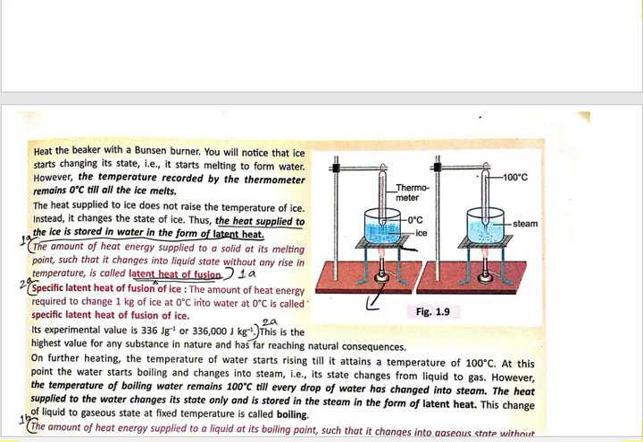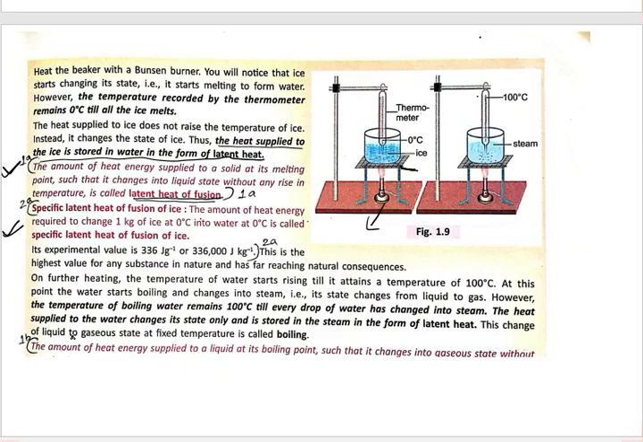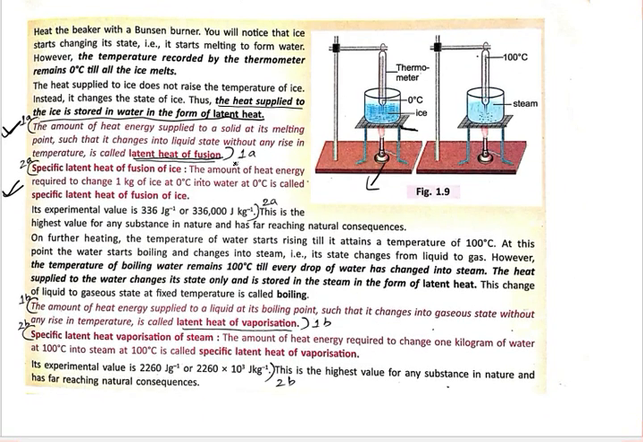Okay, it is the heat energy required to convert 1 kg of ice which is at 0 degrees Celsius into water which is at the same temperature, that is 0 degrees Celsius, is known as our specific latent heat of fusion. So we have got two definitions, definition 1 and definition 2. You need to write this. Okay, its experimental value is this one. This is a highest value of the substance and has far reaching natural consequences.